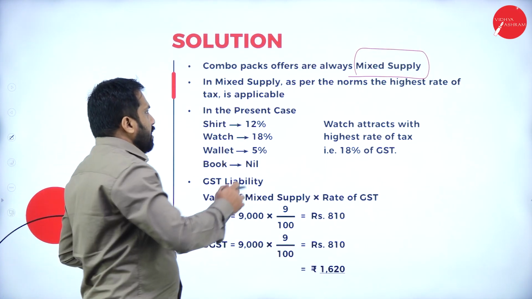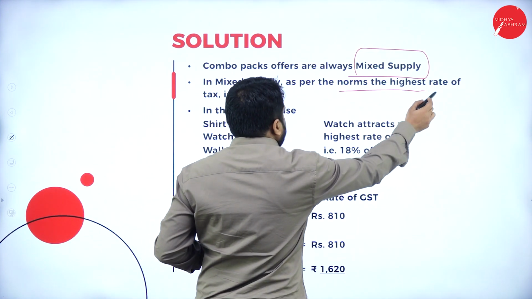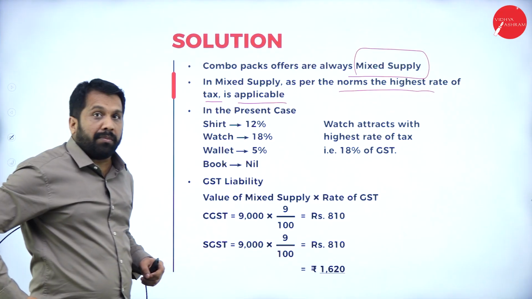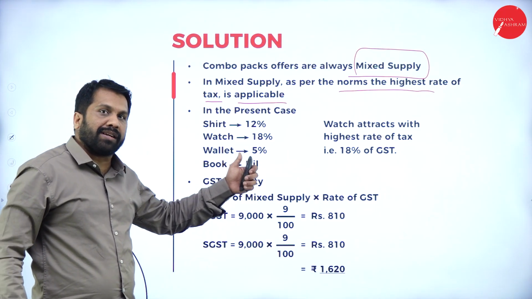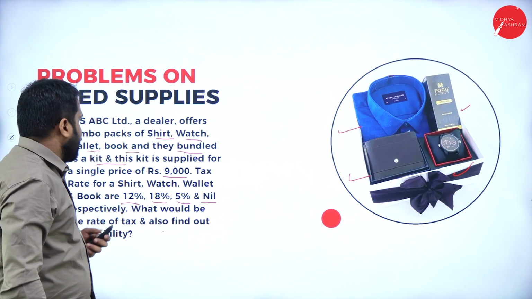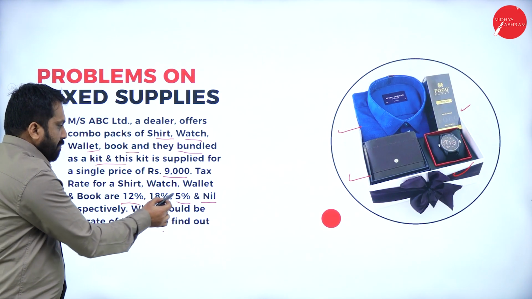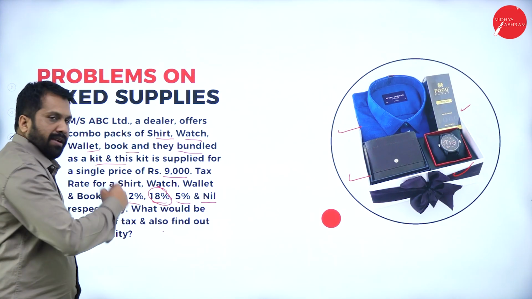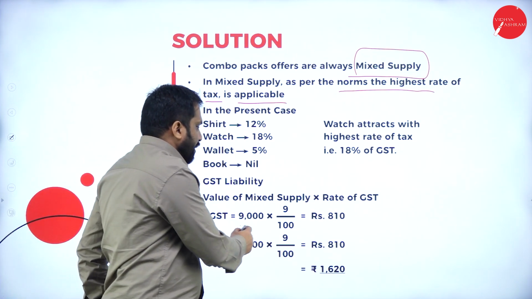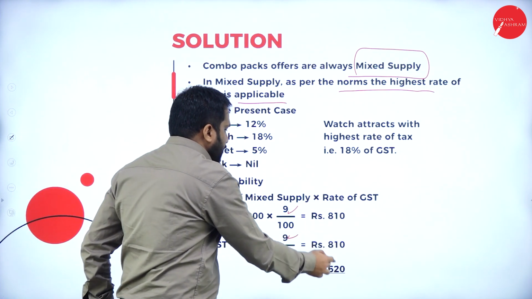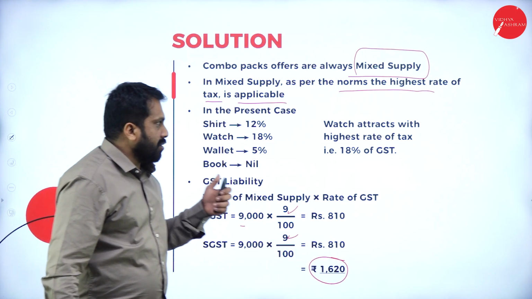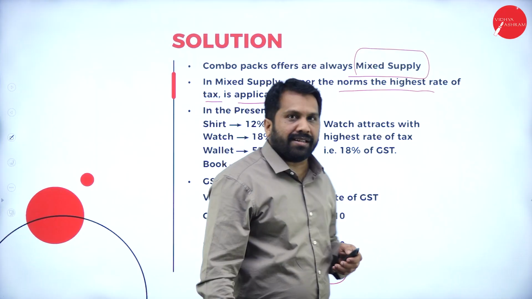Second one, in mixed supply, as per the norms, the highest rate of tax is applicable. I'll go back to your question. What is the highest rate? 12, 18, 5, nil. Go for 18%. Now add everything, you will get 9,000. 9,000 into 9%, 9,000 into 9%. Your answer is done. Hope you are clear. This is what you are supposed to do in mixed supply.